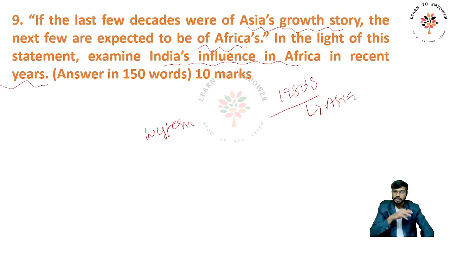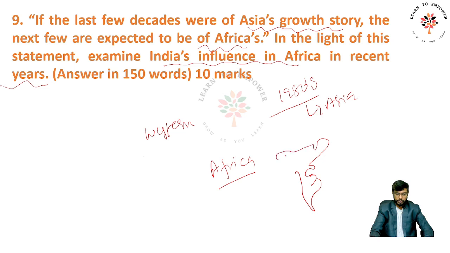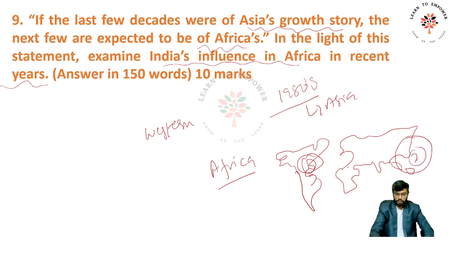Right, the industries that were there in the West were shifting towards China, especially for the cheaply available labor. Now it has been cited that the next decade is Africa. In this answer, you could have drawn a good map of the world, and you could have explained the condition. Let me draw the map. Right, now it was, this is the first, this is the second, now this is the third. Understanding and realizing this, China has taken a huge step in investing in Africa. They have taken really good steps in investing in Africa, especially in infrastructure.